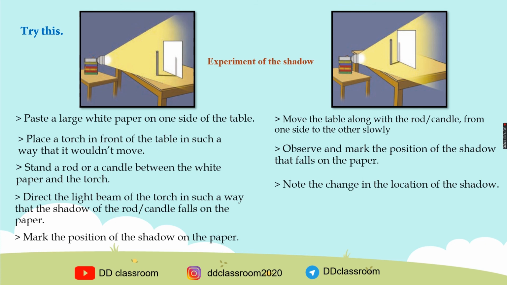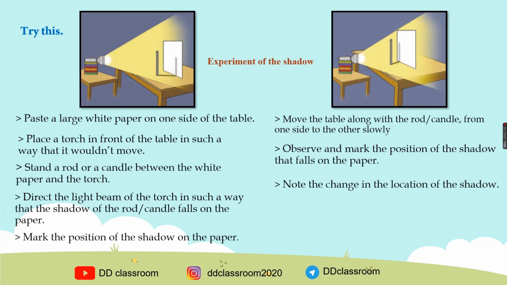Direct the light beam of the torch in such a way that the shadow of the rod or candle falls on the paper. Mark the position of the shadow on the paper. Move the table along with the rod or candle from one side to the other slowly. Observe and mark the position of the shadow that falls on the paper.